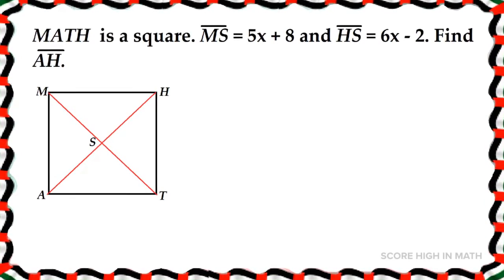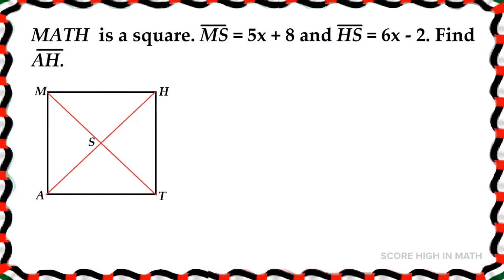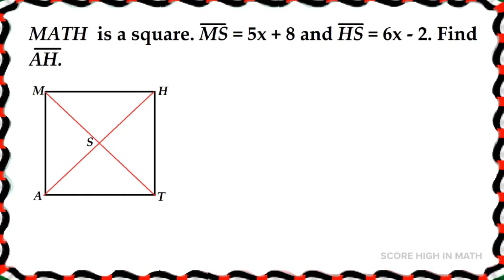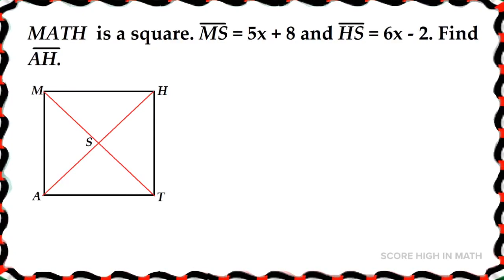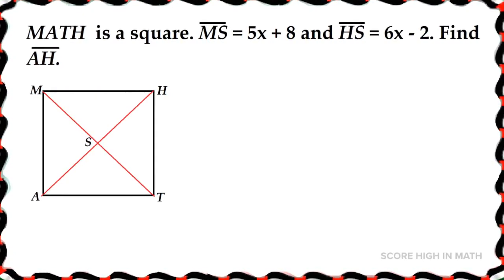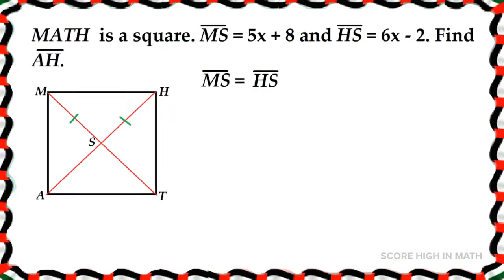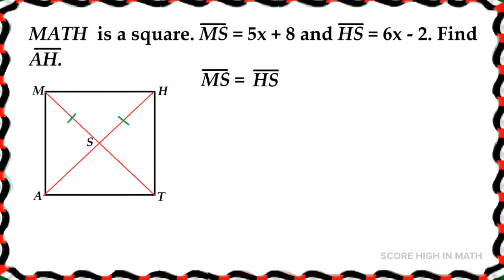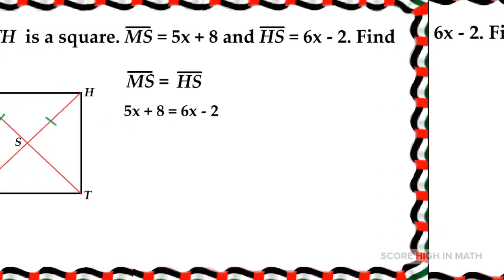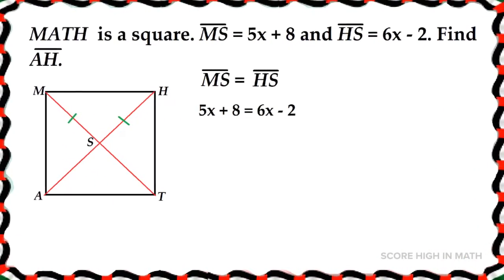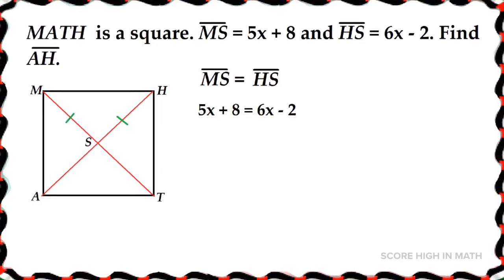MATH is a square. Line segment MS is equal to 5x plus 8, and line segment HS is equal to 6x minus 2. Find line segment AH. We can come up with line segment MS is congruent to line segment HS because it is a square. Substituting the given values in the equation, 5x plus 8 is equal to 6x minus 2.